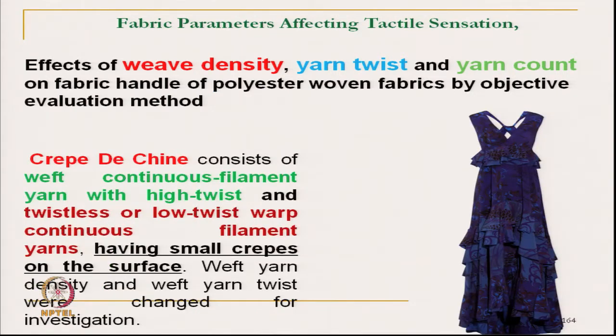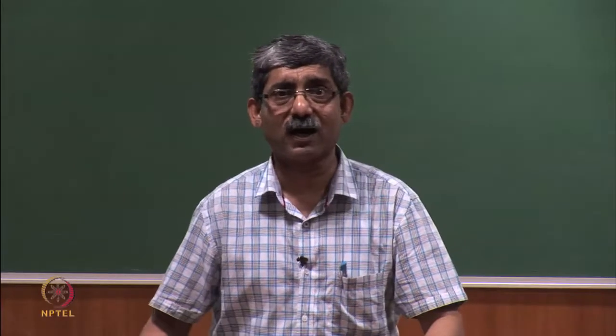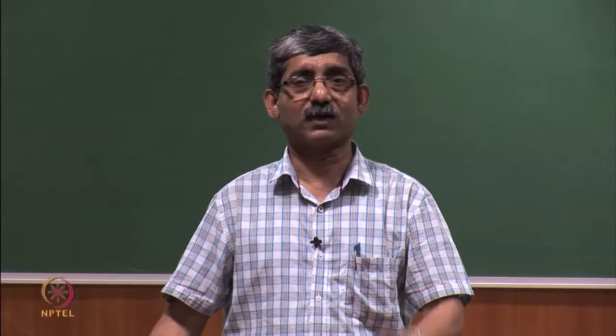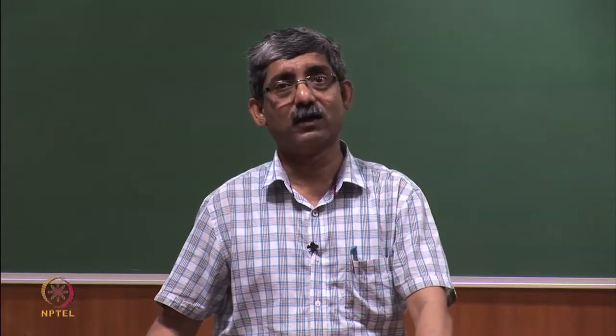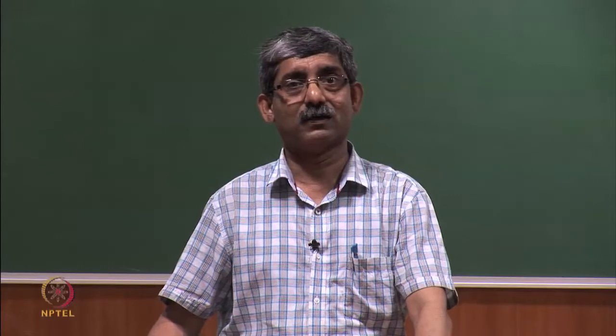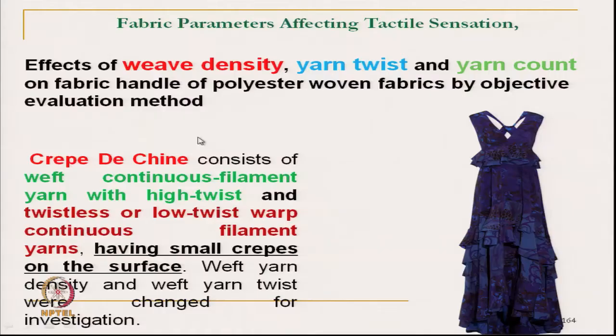Then crepe de chine, it is a continuous filament with high twisted weft yarn along with twistless or low twisted warp yarn. So, the combination gives a small crepe structure on the surface. Here weave density and weft yarn twist are changed.